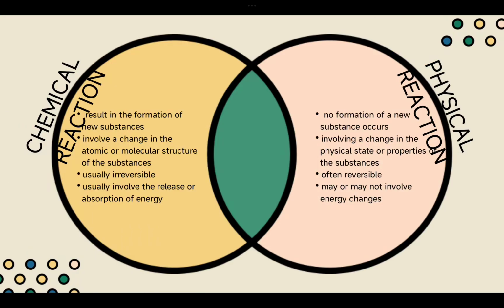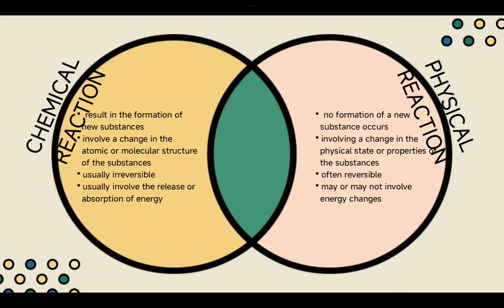Let's move forward to the major differences between these two reactions. Chemical reactions result in the formation of new substances, whereas physical reactions have nothing to do with the formation of new substances. Chemical reactions change the atomic and molecular structure as well, because new compounds and new substances have formed. But physical changes involve only a change of physical state, like from liquid to solid, or from solid to gas. That's it. No change in atomic and molecular structure.